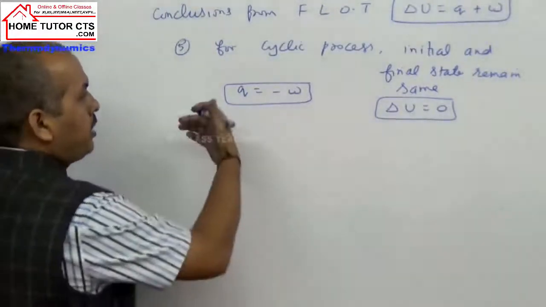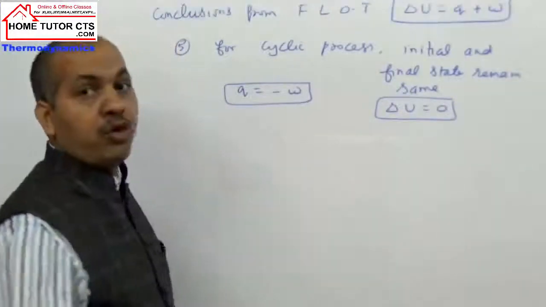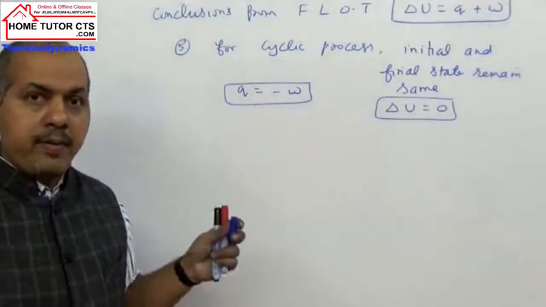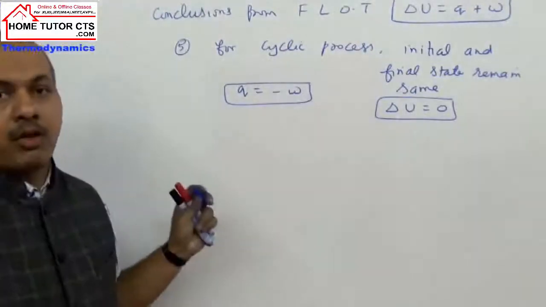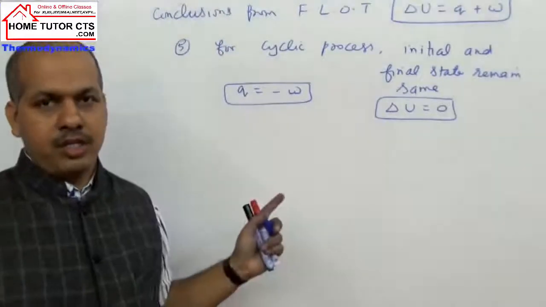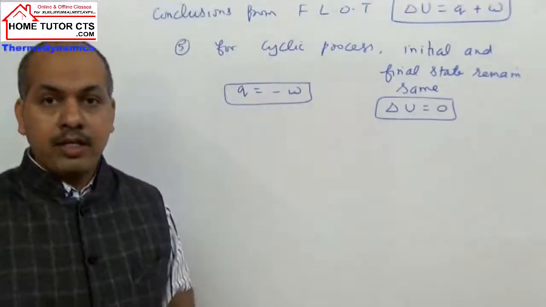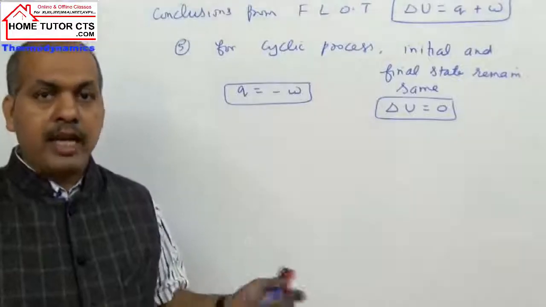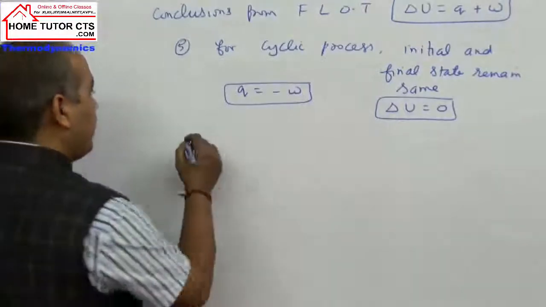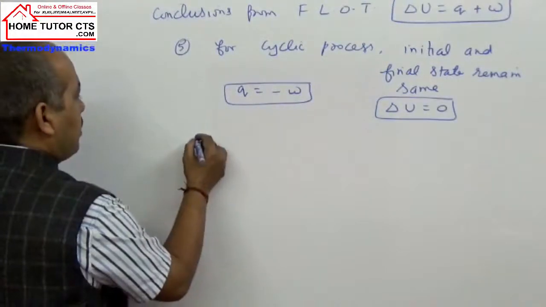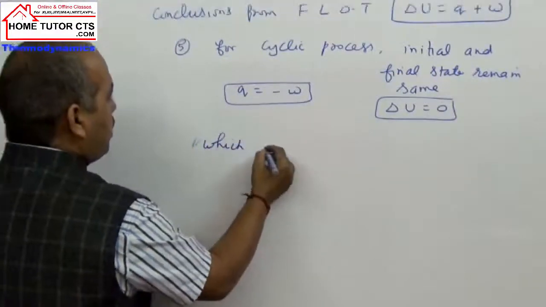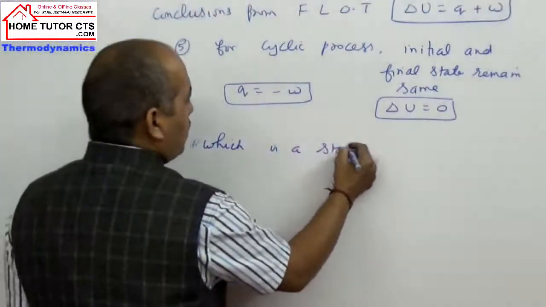Negative work means the heat absorbed in this process will be used for doing work by the system. Heat absorbed will be equal to work done by the system for a cyclic process. Remember, Q and work are both not state functions, but the sum total of Q plus work becomes delta U, and delta U then is a state function. In the question they may ask which of the properties is a state function.